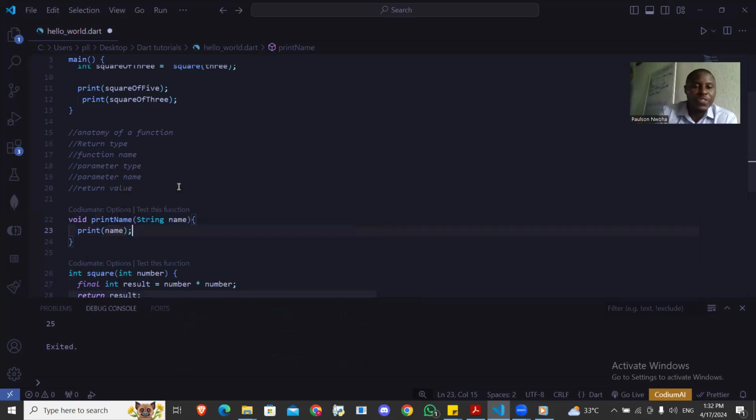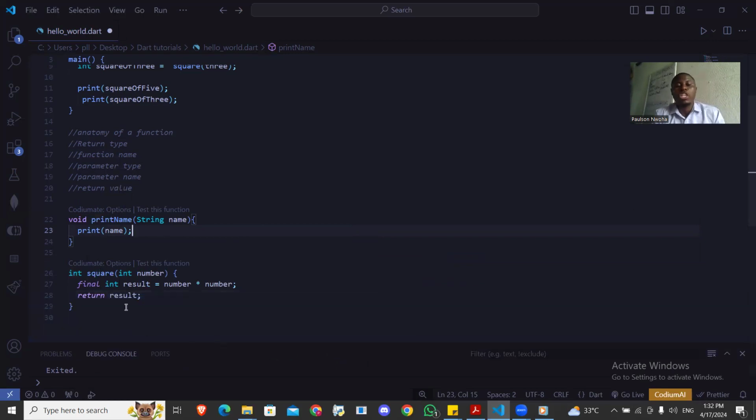So let's take a look at this new function. It is not returning anything, but look at the previous one we wrote, the square. The square was returning something because I want to make use of the result. Square this number for me, give me the result. I want to use it in my program. I want to use it in another place.